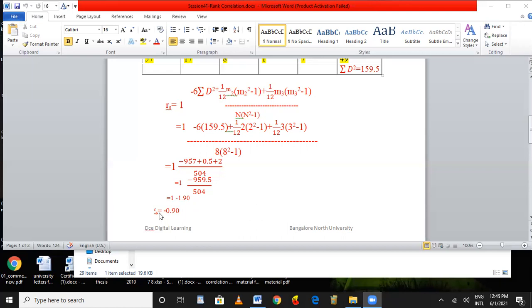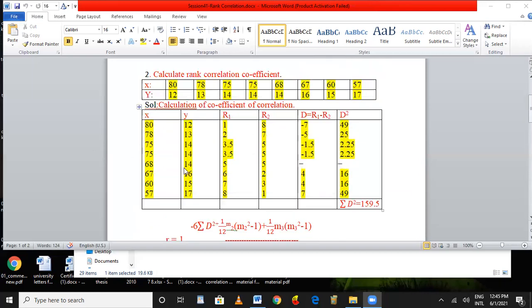What is it? RS. RS means rank correlation coefficient. The equal ranks have appeared. If the same marks have been repeated, which have been given by the judges, at that time RS is equal to minus 0.90. Minus 0.90 is the RS, the rank correlation coefficient. Here we can say that between the X and Y, the correlation coefficient is 0.90. There is a high degree. However, minus is there, a high degree of negative correlation. The likes and dislikes of the X and Y are opposite in direction.